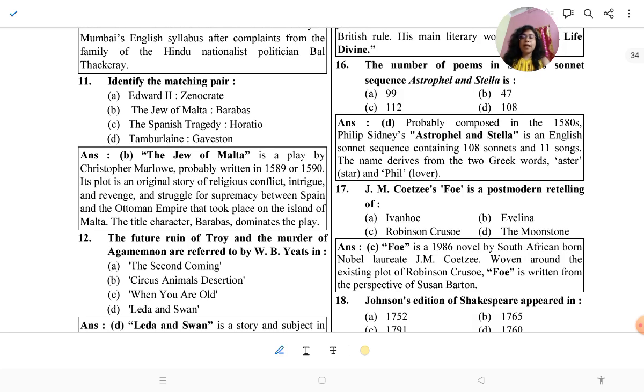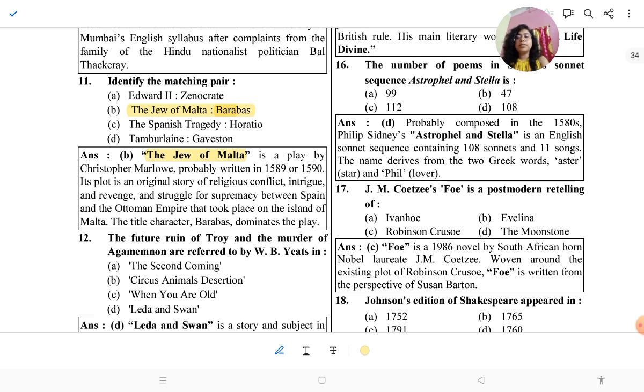Then you have to match the character with the text. The Jew of Malta, Barabbas. Okay, this is the right match. The Jew of Malta is a play by Christopher Marlowe, probably written in 1589 or 1590. Its plot, an original story of religious conflict, intrigue and revenge and struggle for supremacy between Spain and the Ottoman Empire, took place on the island of Malta.